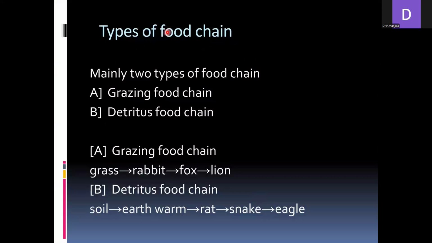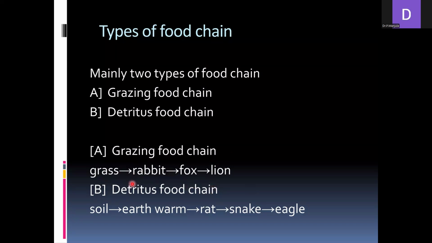So the types of food chain are mainly two: the grazing food chain and the detritus food chain. Take the grazing food chain as an example. It starts with the green plants, that is the producers. A food chain which starts with the producers is called a grazing food chain. Here, first is the grass. This grass is eaten by the rabbit, the rabbit by the fox, and then the lion.